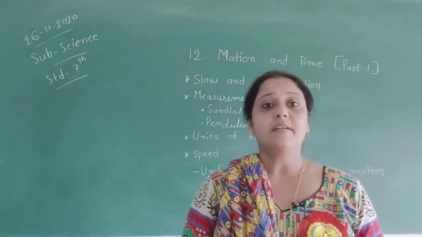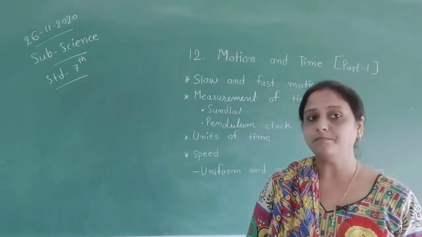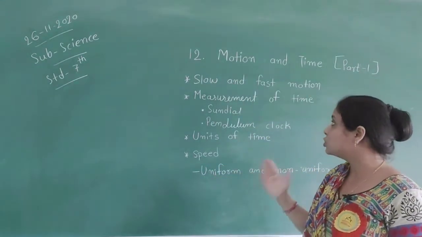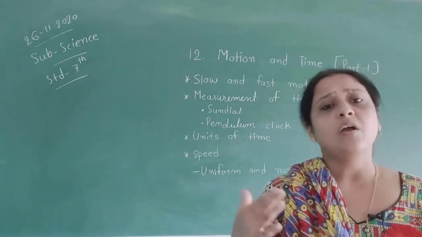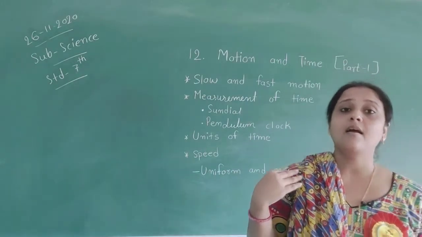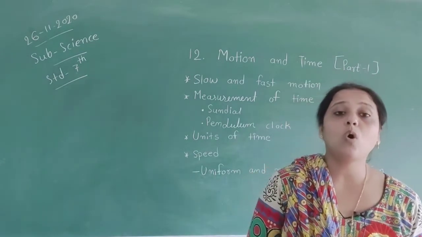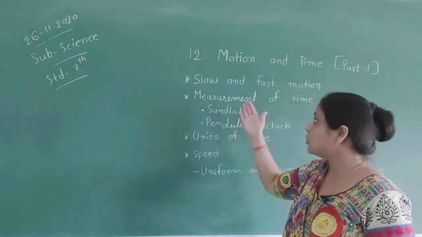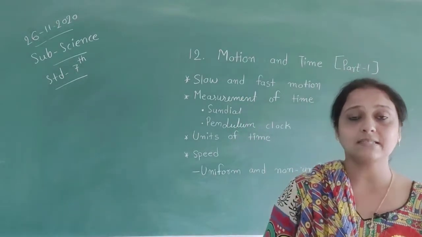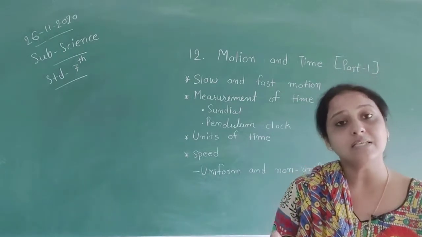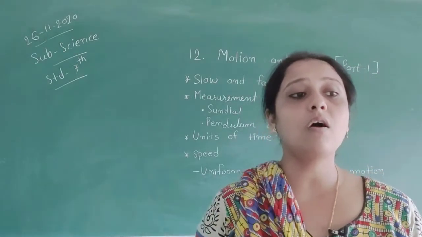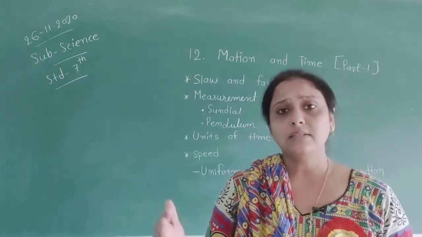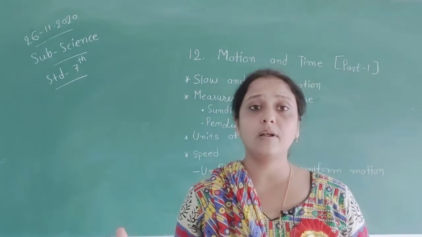Hello students, we are here again with our chapter number 12, Motion and Time. In this chapter, we discussed slow and fast motion. All organisms which live on earth do motion. They go from one place to another place. So in this chapter we have topics: slow and fast motion, then measurement of time, then uniform and non-uniform speed, then measurement of speed.